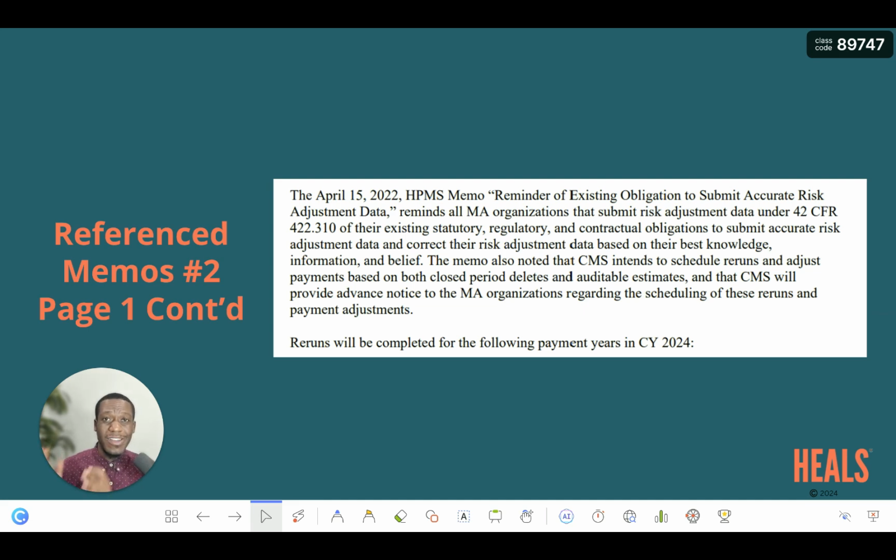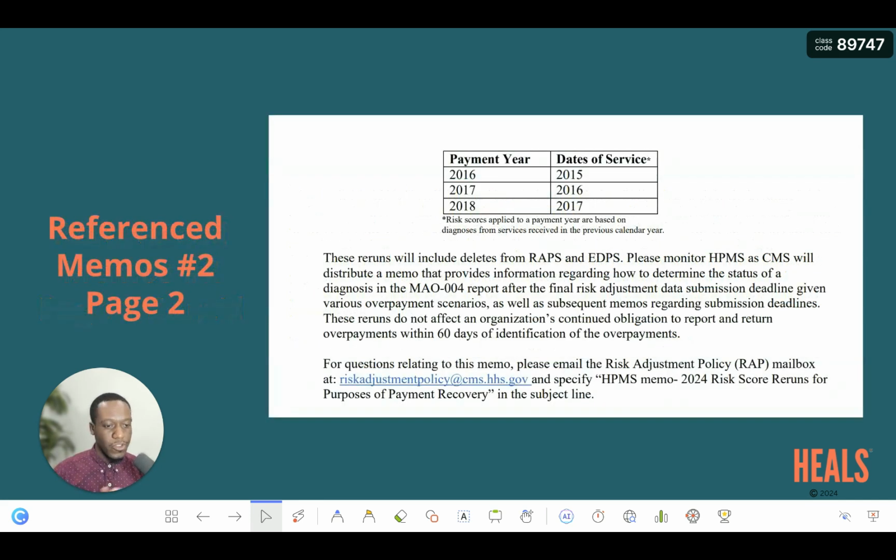So as a provider, a health plan, or even a technology vendor, knowing these dates helps you pre-plan so that you can better support the health plan in such an endeavor. Reruns will be completed for the following payment years in 2024. So for calendar year 2024, which is what we are in, these are the reruns that are going to be run. You can see here the payment years and also the service years pertaining to them.